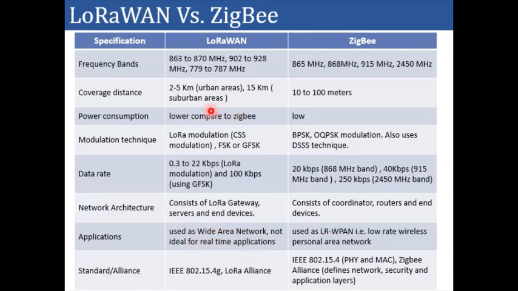Standard, who is maintaining the LoRaWAN standard, it is IEEE 802.15.4G and the LoRa Alliance, while in case of Zigbee it is being taken care by 802.15.4 IEEE group and the Zigbee Alliance.